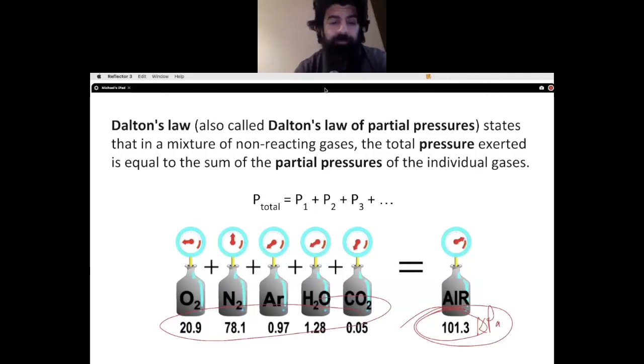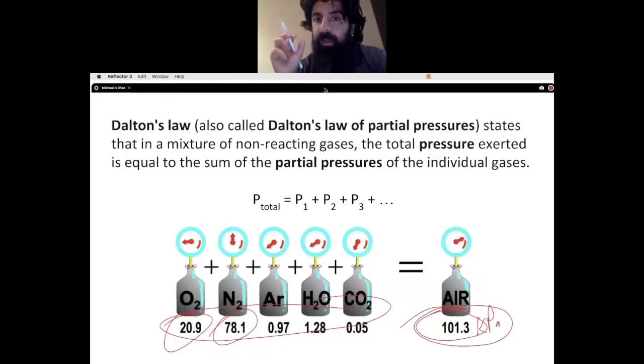So think of it, the majority, right? 78.1% of the atmosphere is made up of nitrogen gas. 20.9% is oxygen. Again, depending on the resource, they can vary, but ballpark wise, these are the percentages in which nitrogen and oxygen appear in nature.